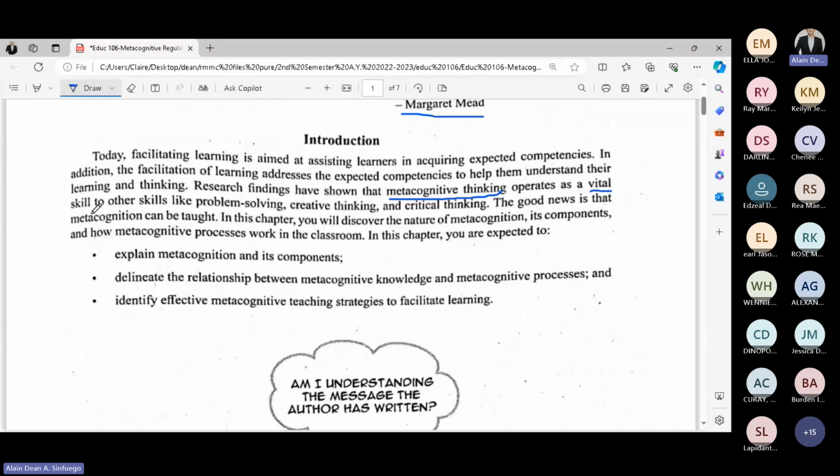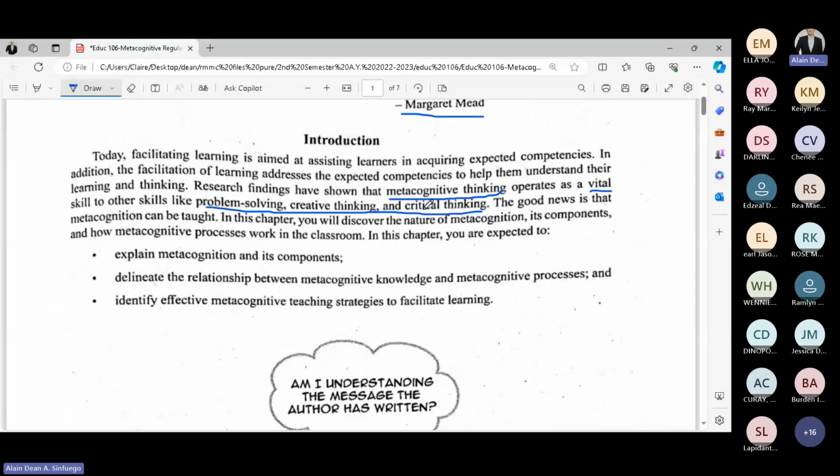A vital skill to other skills like problem solving, creative thinking, and critical thinking. So when you say problem solving, automatically there is metacognitive thinking. The same is true with creative thinking and critical thinking.